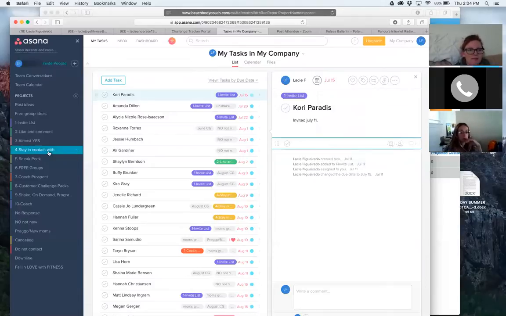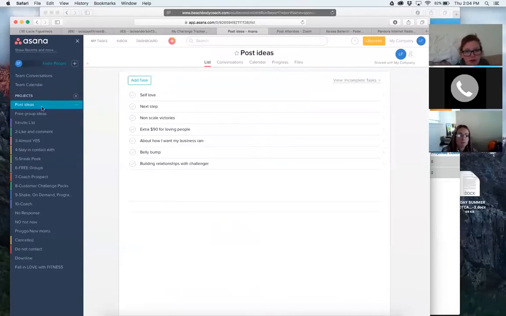And I have post ideas that I've tried to put in there, just because all of this on Asana you can get on your phone. That checklist is on your phone, so it travels with you and it's really easy. So I have post ideas and I have free group ideas. Don't even know if I have them in there. Oh yeah. So that was a bunch of ones that I had before. It hasn't been anything lately.